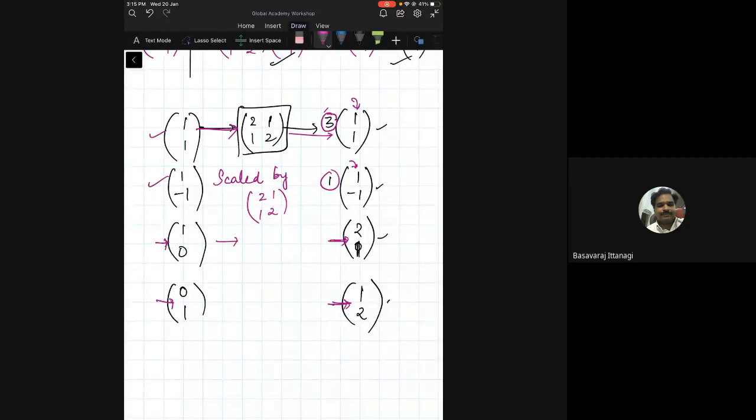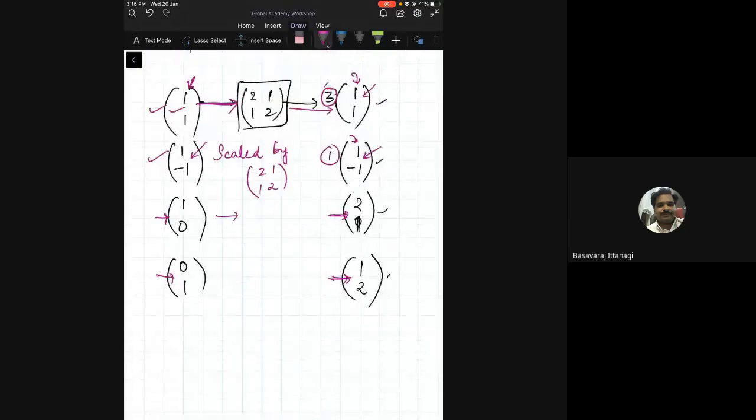Are you seeing this? This is the direction in which the ball came, in the direction of 1, 1. The direction in which the ball went is also the same as 1, 1. Right? Similarly, he tried to bowl another straight ball. It went in the same direction as the ball came. Right? So this vector 1, 1 and 1, minus 1 for this matrix did not undergo any direction change, whereas any other vector that you put has undergone some direction change.